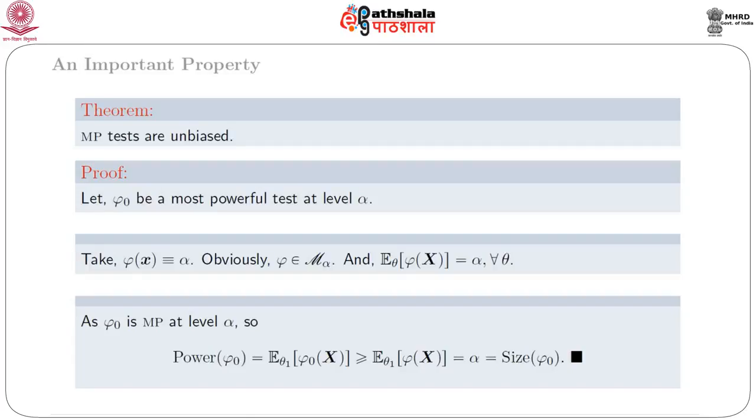Automatically its size is alpha and it belongs to M alpha, and phi naught is most powerful level alpha. So phi naught has power greater than any other level alpha test, and we get E_theta phi naught x is greater than or equal to E_theta phi x, giving that the test is unbiased.